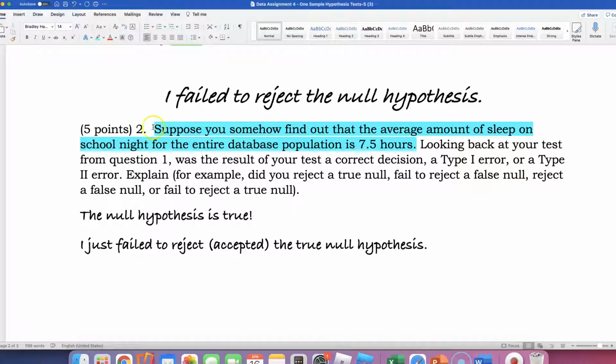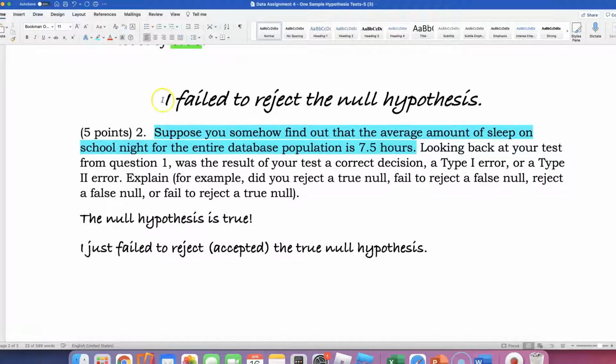But what this blue sentence is saying is this: hey, it is 7.5. The answer is actually 7.5. And I accepted that already. So what kind of conclusion did I make? I made the correct decision, okay? So because I just failed to reject, or accepted, the true null hypothesis, what can I say? Give me 1 second. Use both hands to type instead of just one hand. Okay, I'll say I made a correct decision. That's what I can say.